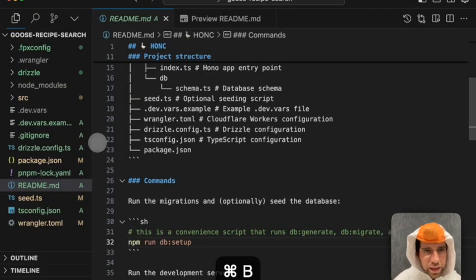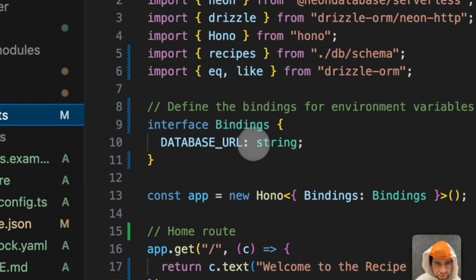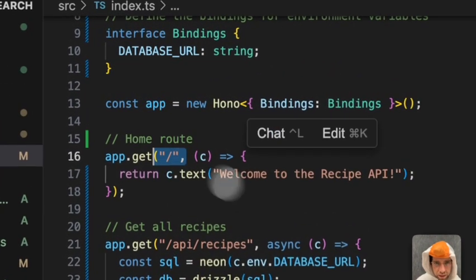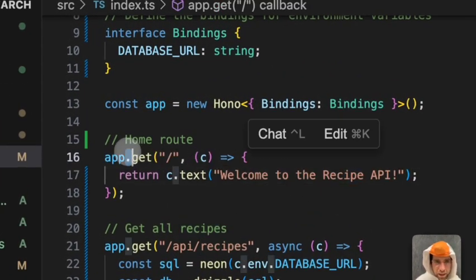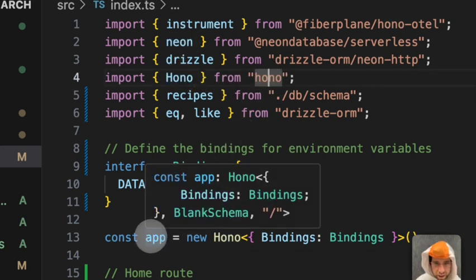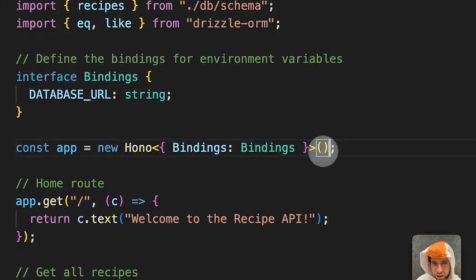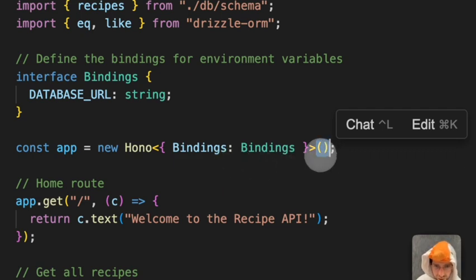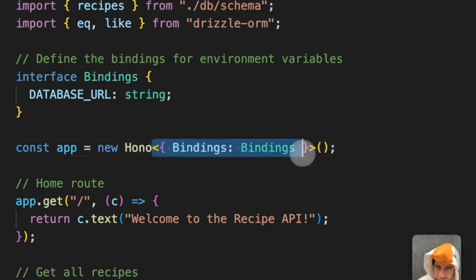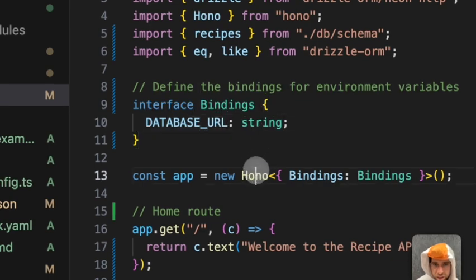I think it'd be nice to look at the code that is actually executing. So if we look here, all right, here was our home route. And remember, it says welcome to the recipe API. So Hono is imported from Hono. And then we create an app by saying new Hono, we invoke it, we make an instance. And we add this generic parameter right here, this TypeScript thing, of bindings, which tells Hono, hey,